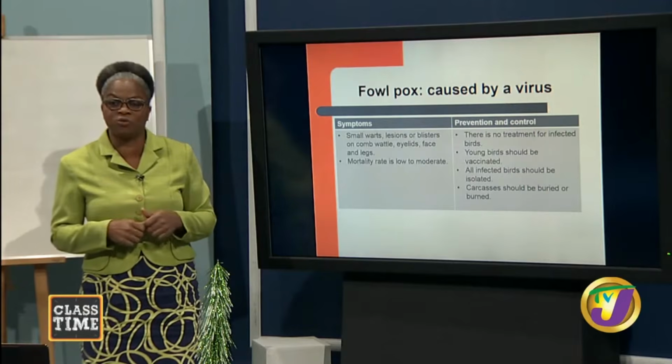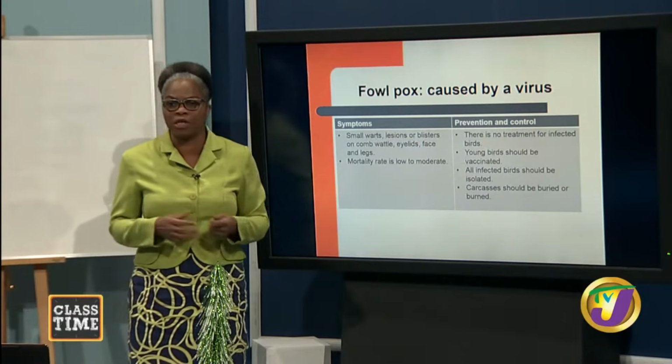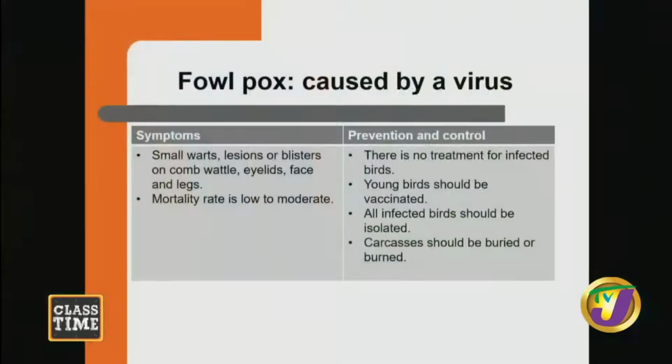What are the symptoms, students? You're going to see warts, lesions, or blisters on the comb, wattle, eyelids, face, and legs. And the mortality rate is low to moderate. Prevention and control. There's no treatment for infected birds. But young birds should be vaccinated, and all infected birds should be isolated, and carcasses should be buried or burned.